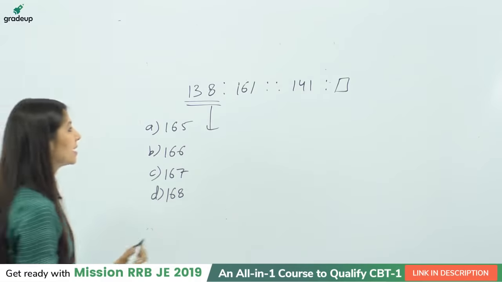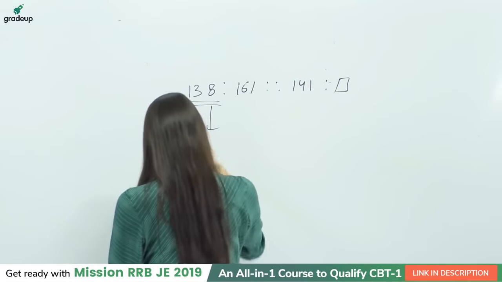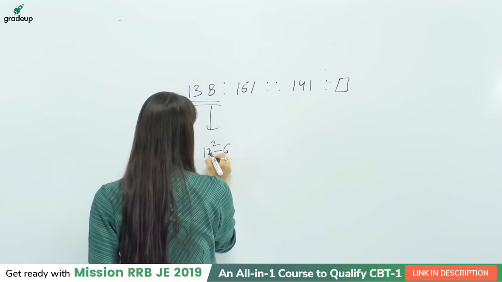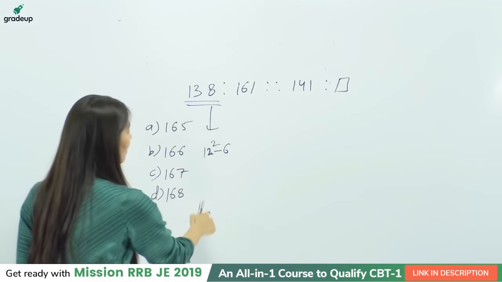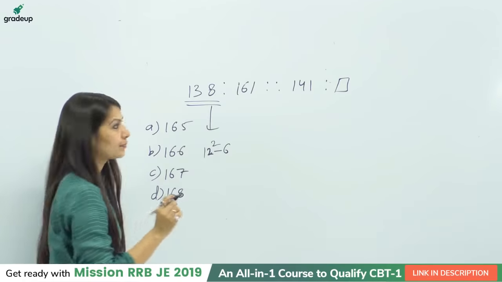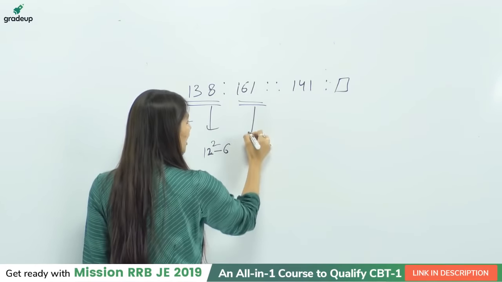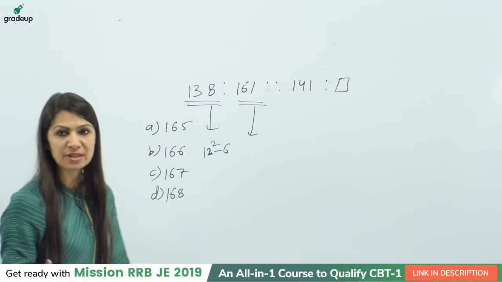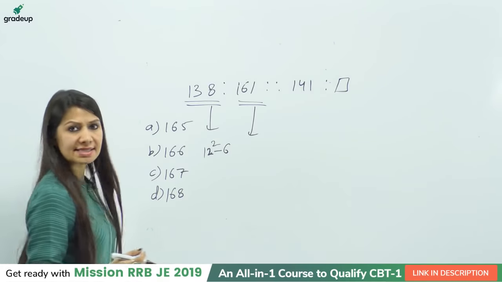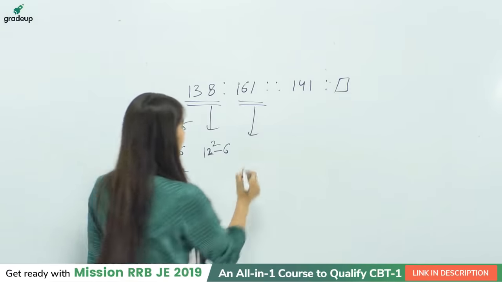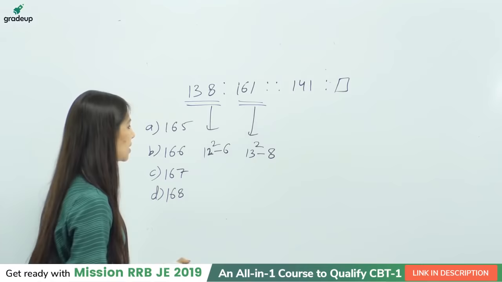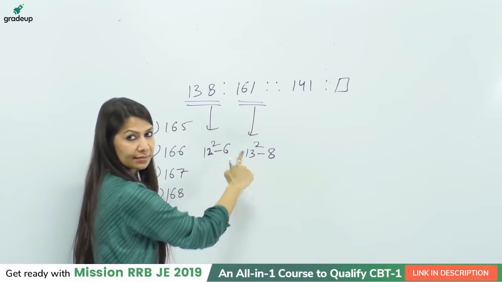Can I write 12 square minus something? As you know, the square of 12 is 144. So 12 square minus 6 is 138. In the similar way, if I check out the number which is closer to 161, that is a square or maybe a cube number, it is 169, that is the square of 13. So I can write 13 square minus 8. Fine. So it is 12, then next is 13 plus 1.